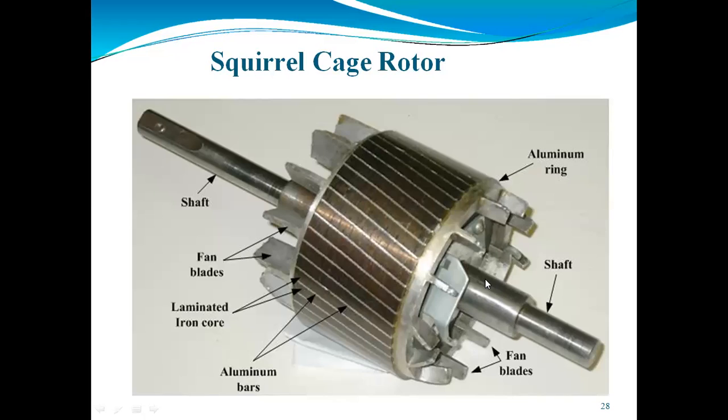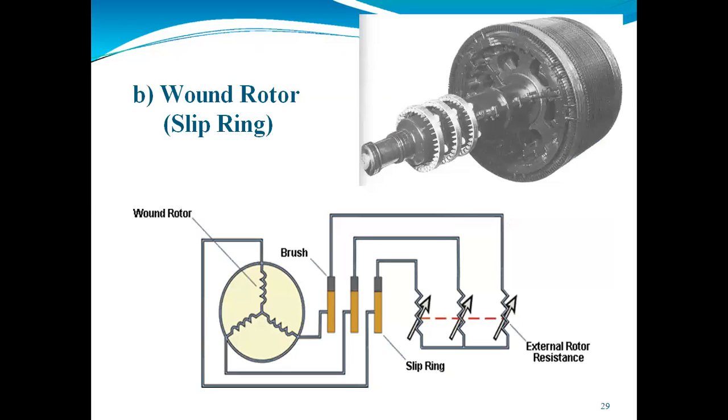If we use the three-phase induction motor as a squirrel cage, there is no need of the slip ring. If we require a small amount of starting torque, we can use the squirrel cage. Its maintenance is less because we are not using the commutator and brushes, so there is very little chance of sparking. Here we are not using the slip ring. But for the slip ring motor, we are supposed to use the slip ring.